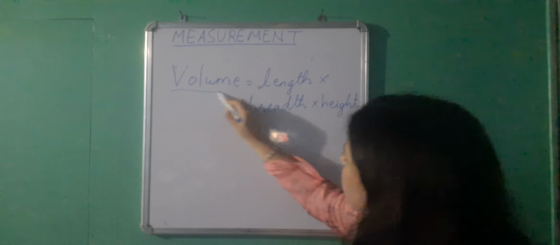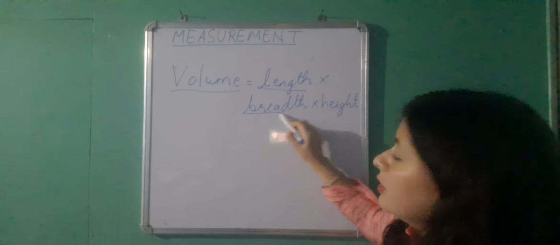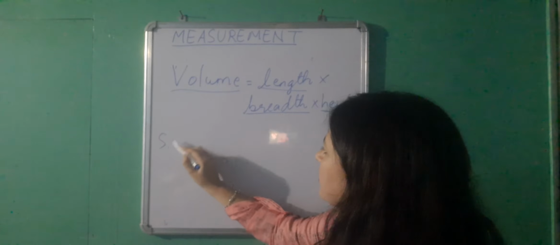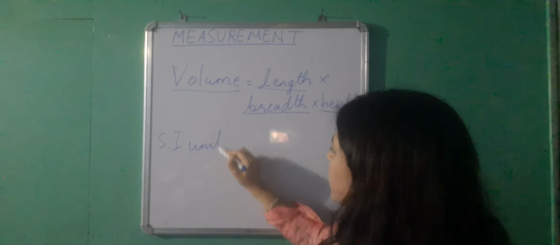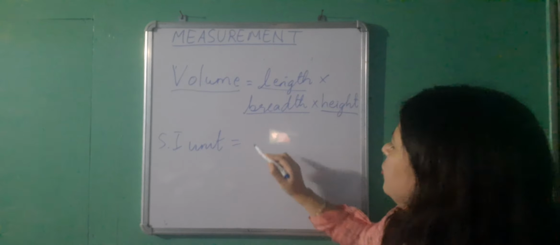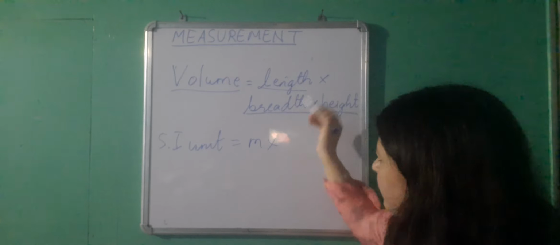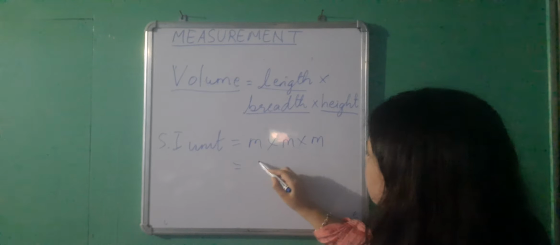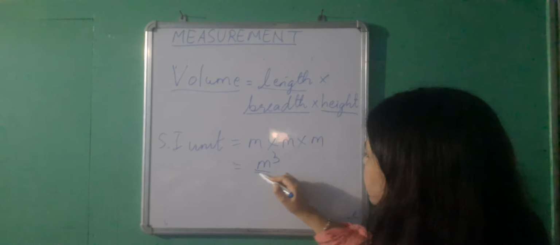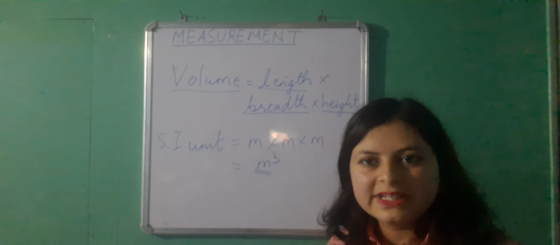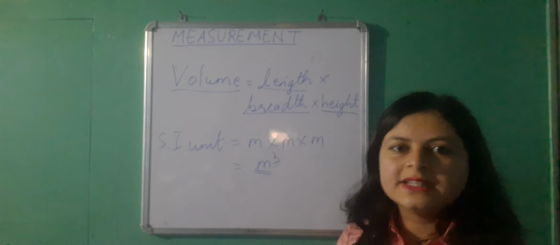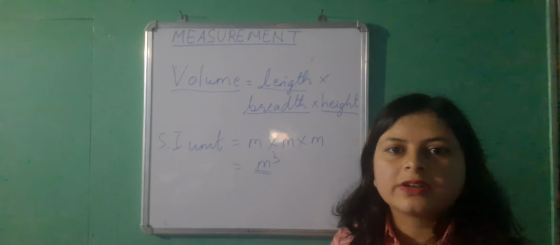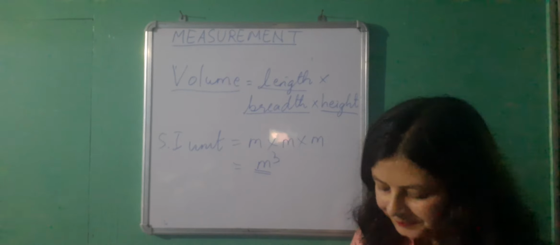Now unit of volume will be equal to unit of length multiplied by unit of breadth multiplied by unit of height. So if I take the SI system, SI unit of volume will be equal to unit of length is meter, unit of breadth again meter, unit of height is meter, which is meter cube. Now this has taken the help of the fundamental unit meter, and meter has been repeated thrice in this unit of volume. That is why unit of volume is a derived unit and not a fundamental unit. All right.